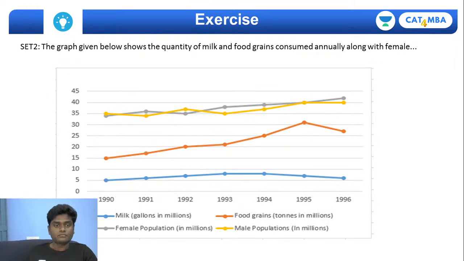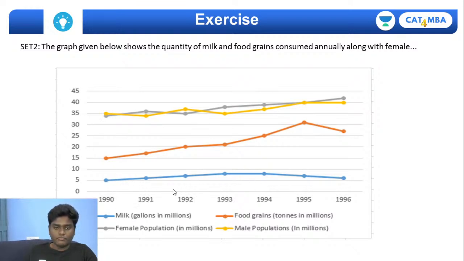So what it exactly says: the graph given below shows the quantity of milk and food grains consumed annually along with the female and male population. In this line graph, the years given start from 1990 to 1996, and how many millions are consumed is given on the y-axis.